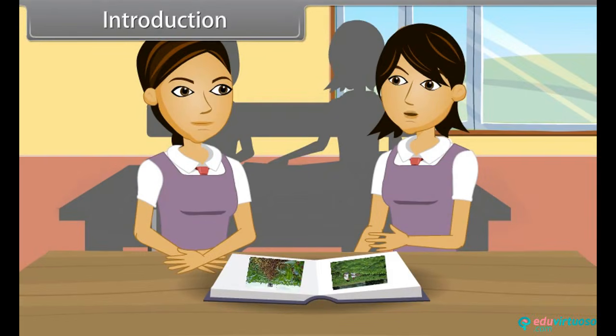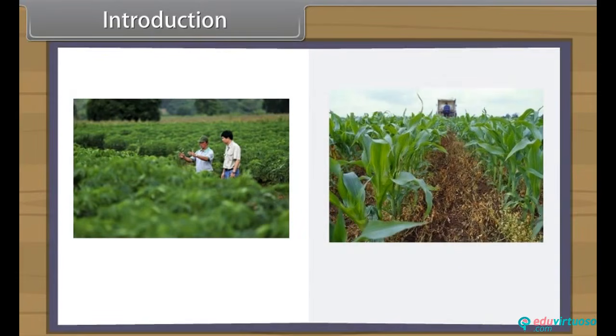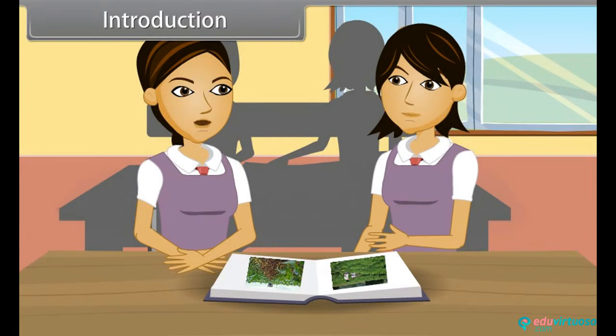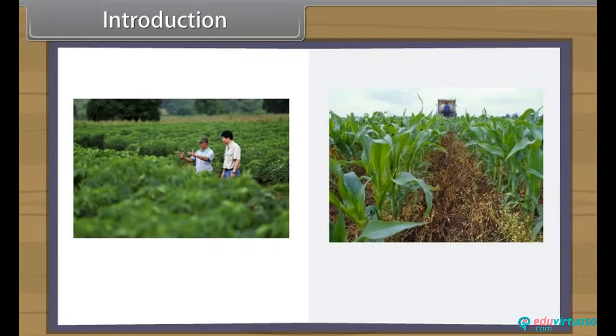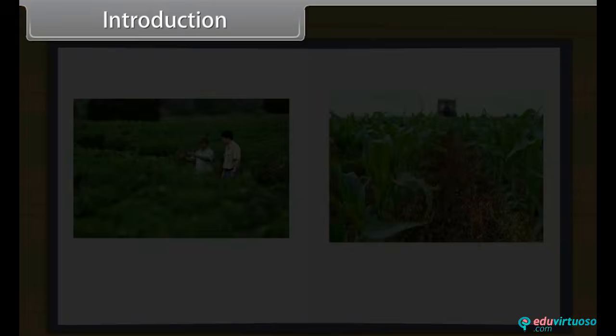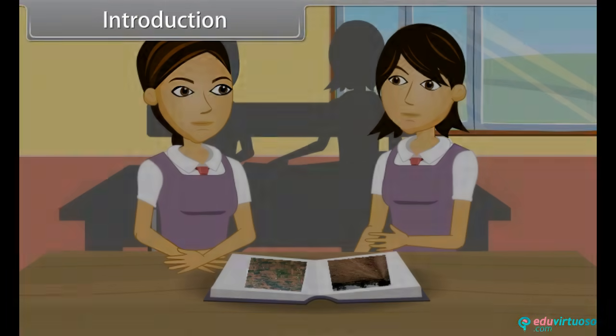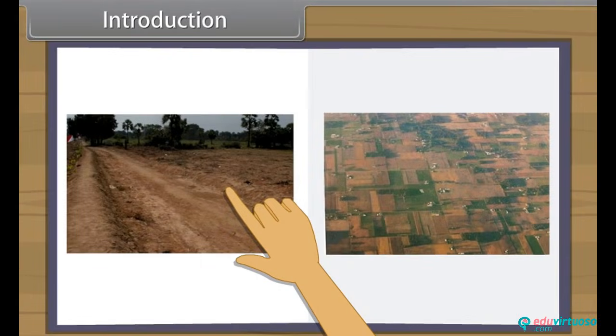Shruti, our scientists are busy in efforts to improve production from agriculture and animal husbandry. Yes, this is because India is a very populous country and population is more than 1 billion people and is still growing. To feed this growing population, we need more than 250 million tons of grain every year. To meet this growing need, farming on more land will be required.